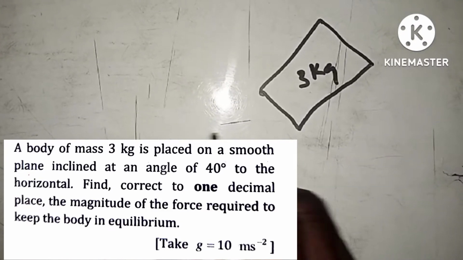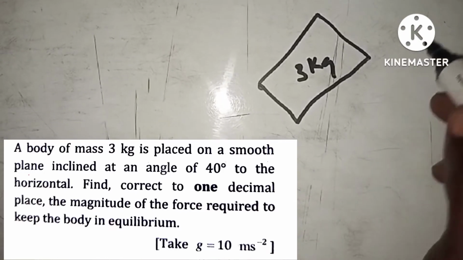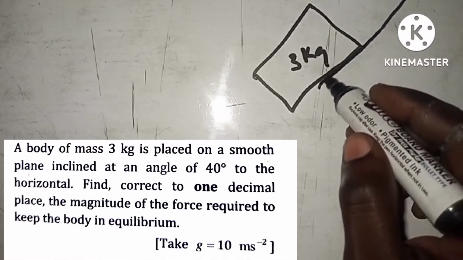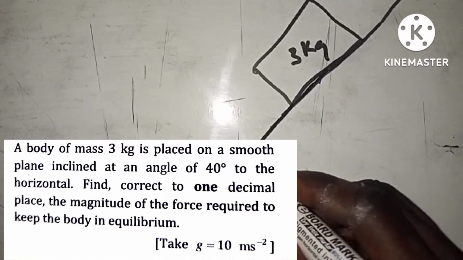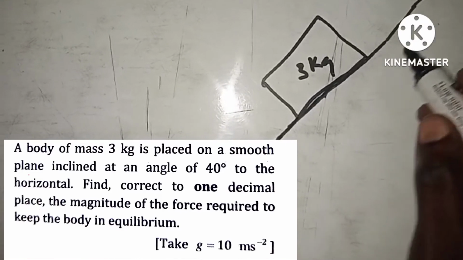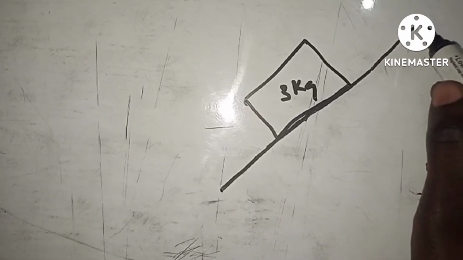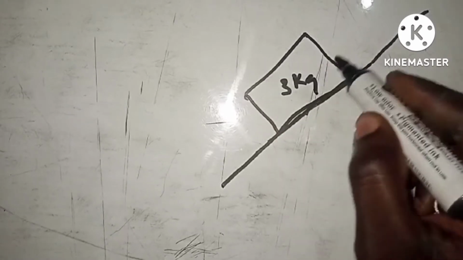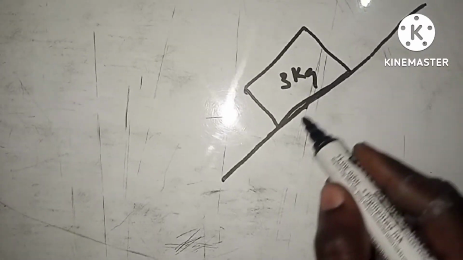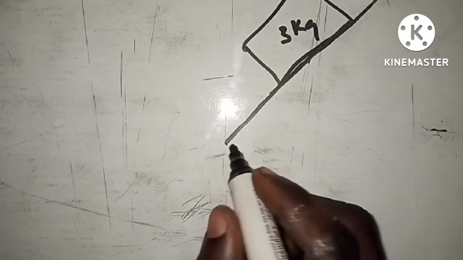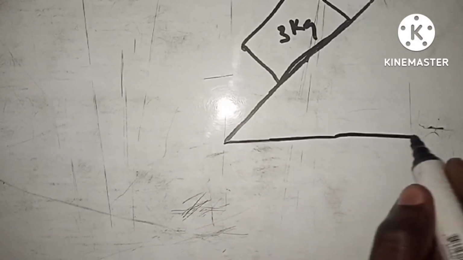It's not on the level ground, right? It's something like this. So you can place that on top of anything. Assuming this is a smooth incline, that's just a sketch. Something that is slanted like this, right? So this body is being placed on a smooth incline. Remember that this is a level ground, right? So this straight line here will be the level ground.